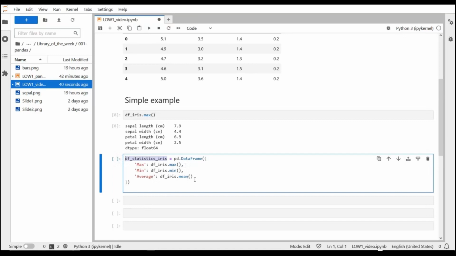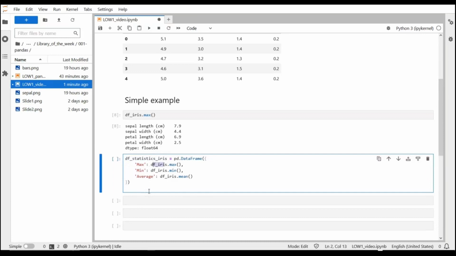df-iris.max, .min, and .mean are 3 different methods that get the maximum value, the minimum value, and the average value for each column of the df-iris data frame. They all will deliver pandas series type of values, and they will all have the same index, because they are referring to the same df-iris.